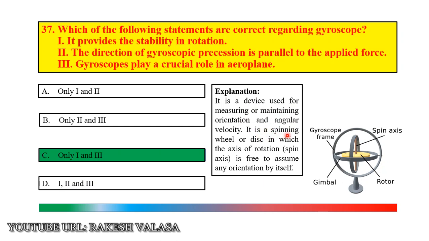It is a spinning wheel or disc in which the axis of rotation is free to assume any orientation by itself. So the correct answer is option 1 and 3. It provides stability in rotation. Second, gyroscopes play a crucial role in aeroplane. So the correct answer is option C, only 1 and 3.